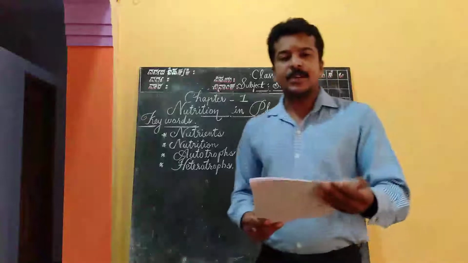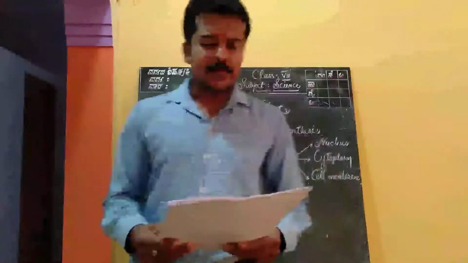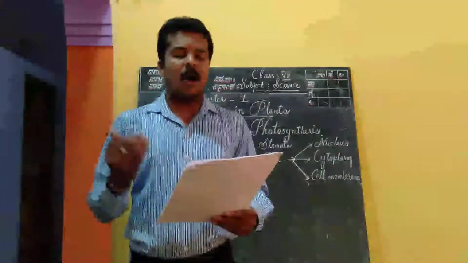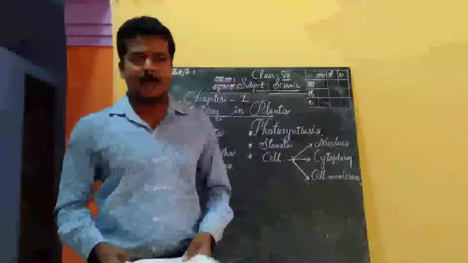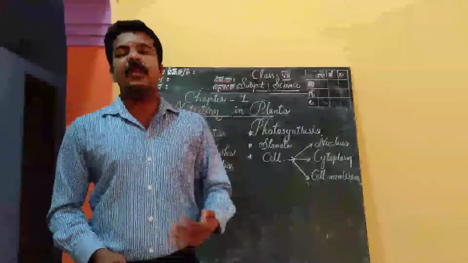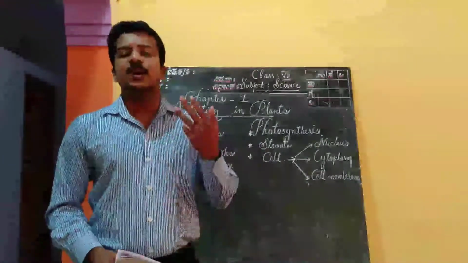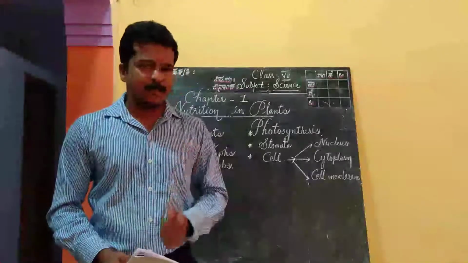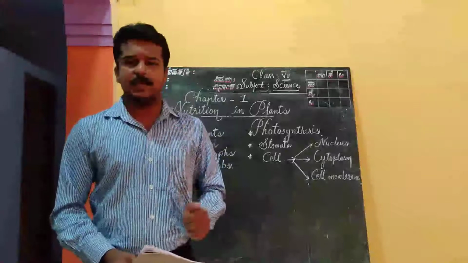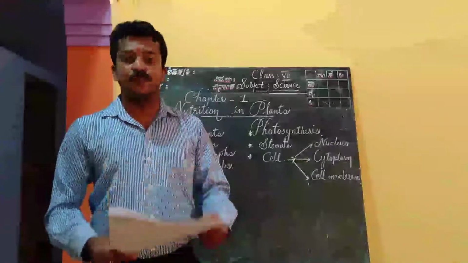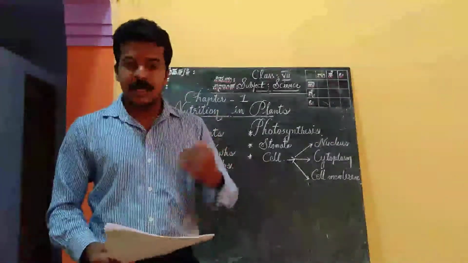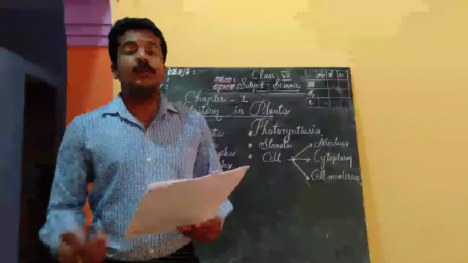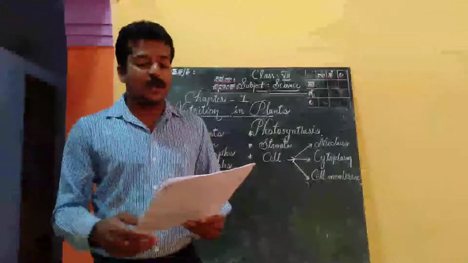See, nutrition in plants. In class 6, you learned that food is essential for all living organisms, and we know very well. Every day we eat breakfast and lunch and of course dinner. And why do we need to eat food? Everybody knows the answer. We need energy to do work, and food gives us energy. In class 6, you have learned that food is essential for all living organisms.